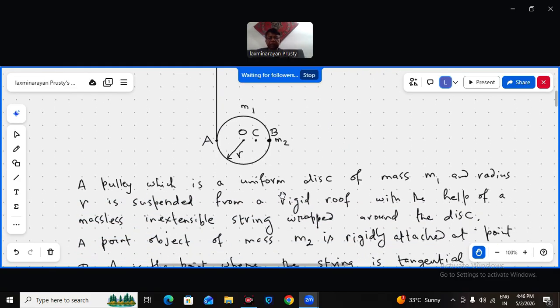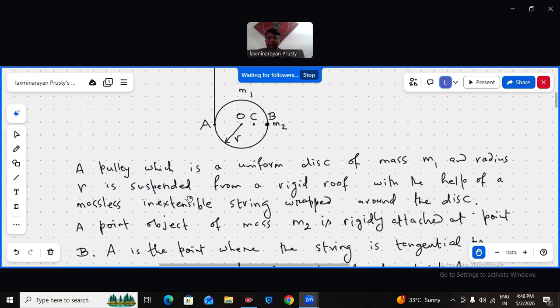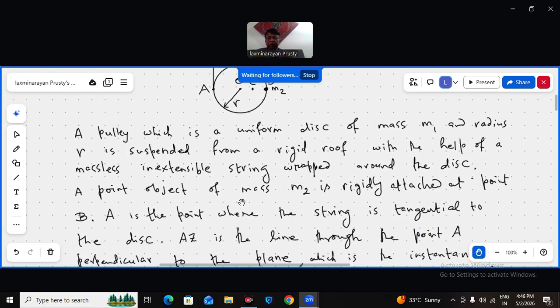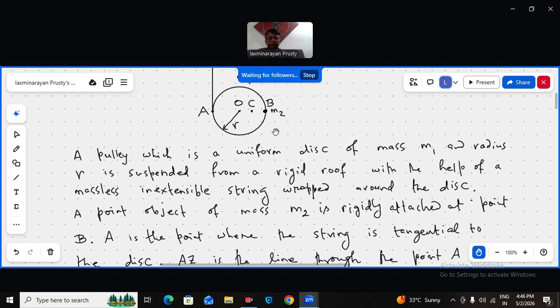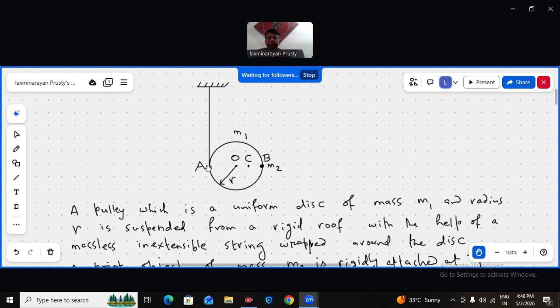So the pulley, which is a uniform disk of mass M1, radius R, is suspended from the rigid roof with the help of a massless inextensible string wrapped around the disk. A point object of mass M2 is rigidly attached at the point B. A is the point where the string is tangential to the disk, as you can see here.